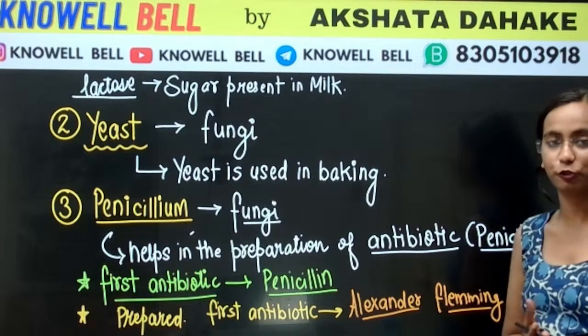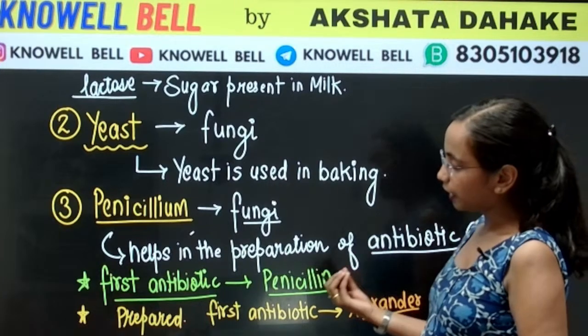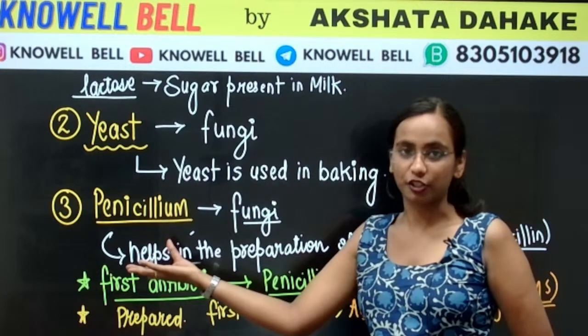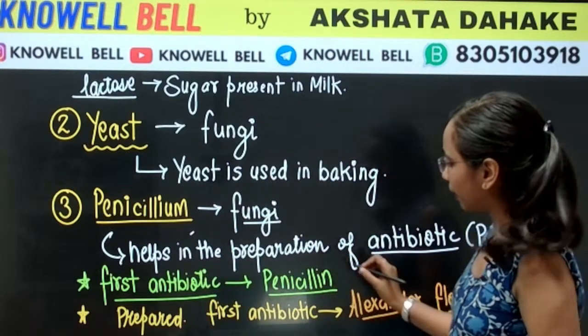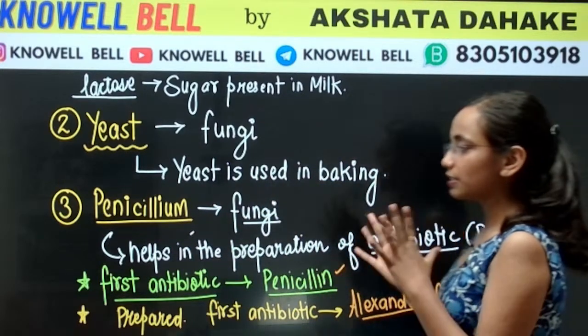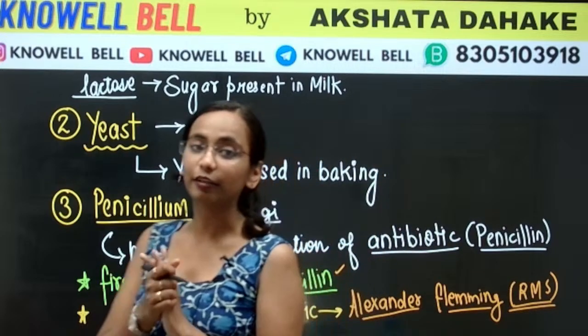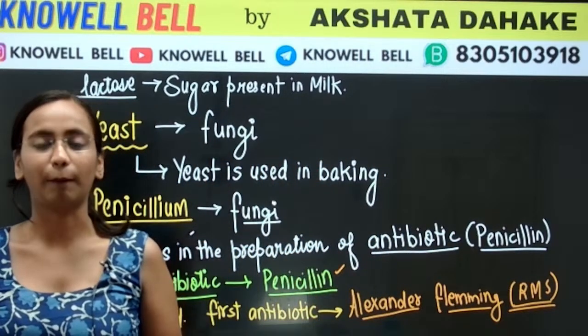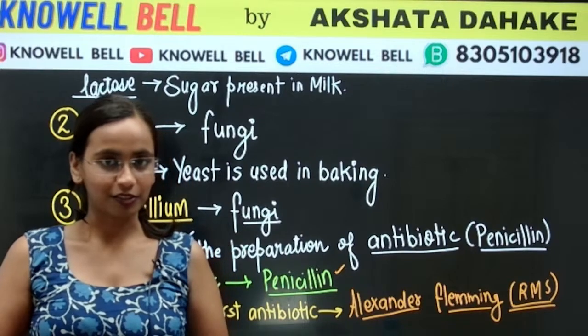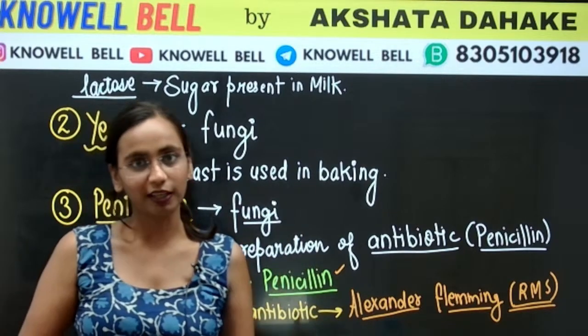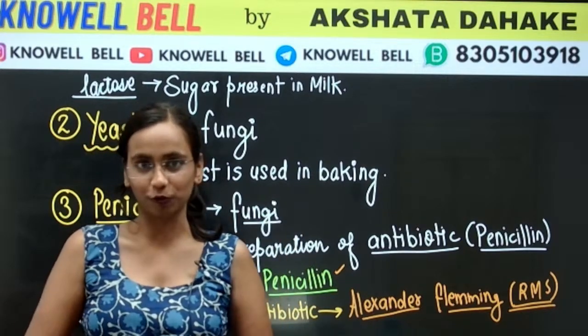सबसे पहली antibiotic जो थी इन्होंने prepare की थी, and he prepared it with the help of a fungi. The name of the fungi was penicillium, and the name of the first antibiotic was penicillin. So these three are the major examples that we will keep in mind when we are discussing about good microorganisms. There are many other good microorganisms. They are present in soil, they are present inside of our body also.